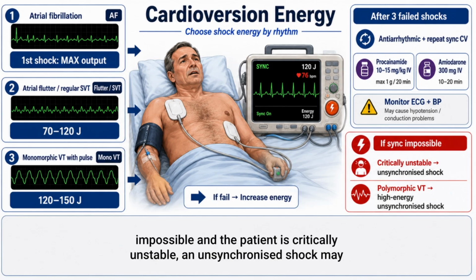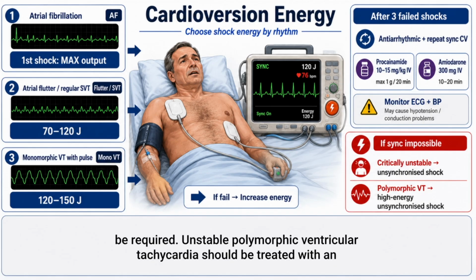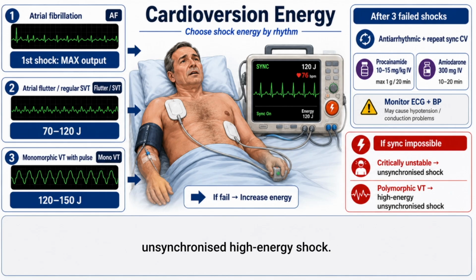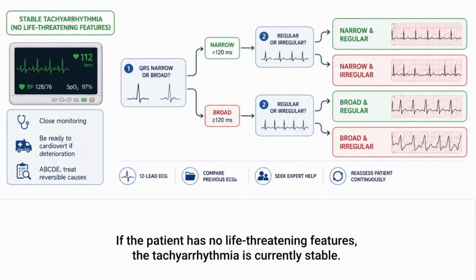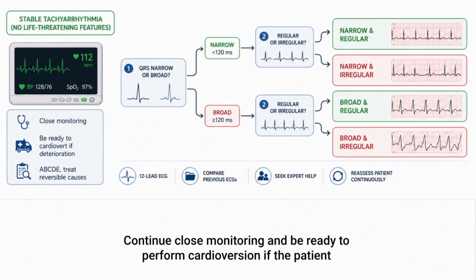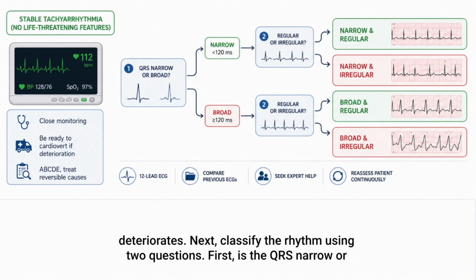If synchronization is impossible and the patient is critically unstable, an unsynchronized shock may be required. Unstable polymorphic ventricular tachycardia should be treated with an unsynchronized high-energy shock. If the patient has no life-threatening features, the tachyarrhythmia is currently stable, continue close monitoring and be ready to perform cardioversion if the patient deteriorates.